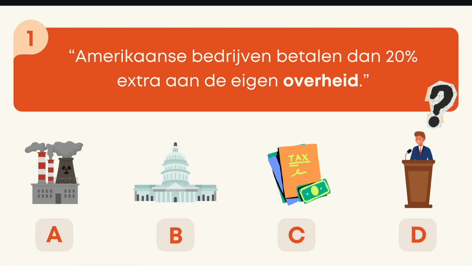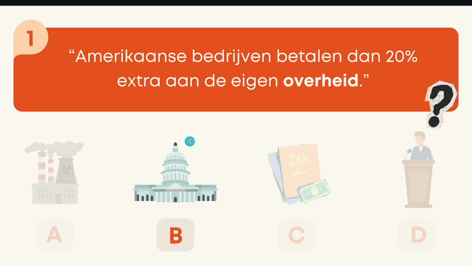Let's take a look. So the quote I've got here is: Amerikaanse bedrijven betalen dan 20% extra aan de eigen overheid. Now my question to you is the word overheid. What does it mean? Is it a factory? Is it the government? Is it a tax? Or does it refer to the president? Take a moment to think about it, and I'll reveal the answer. Here we go.